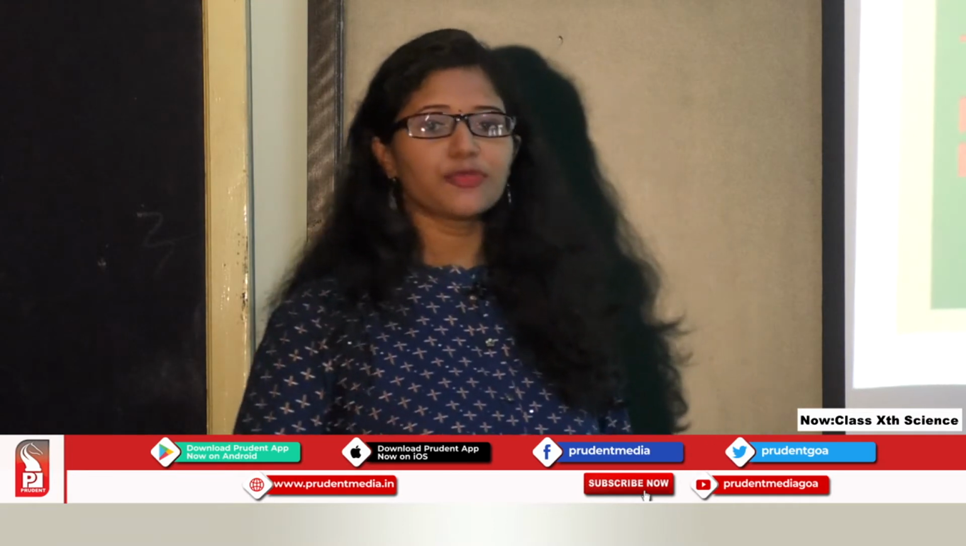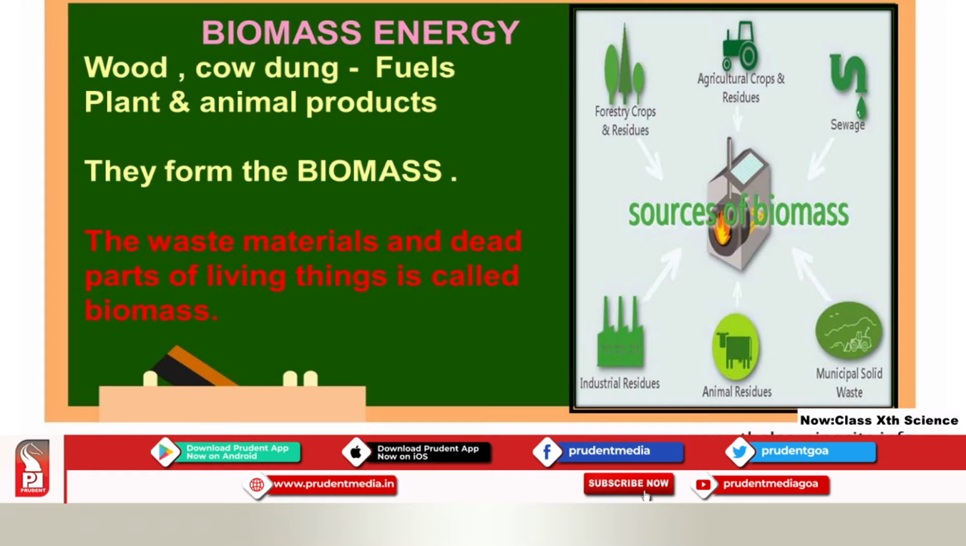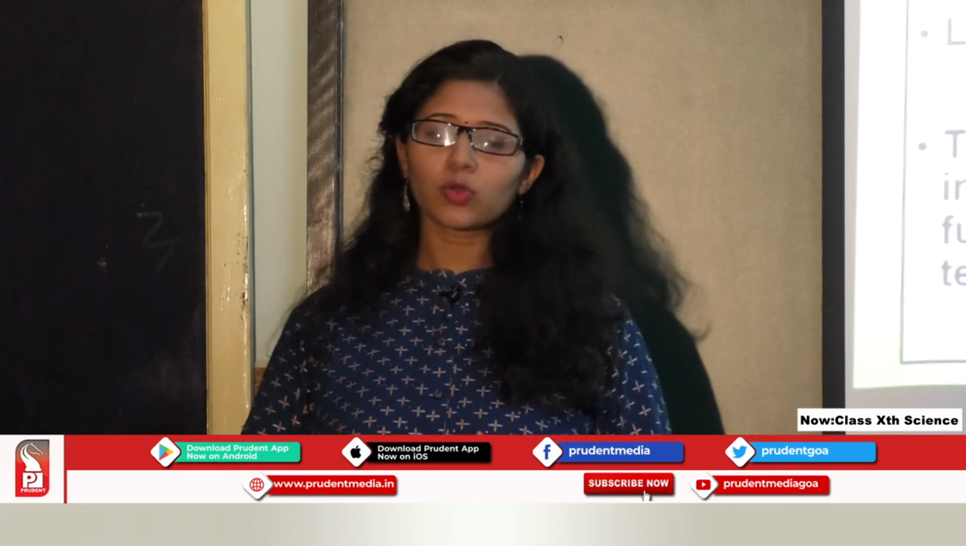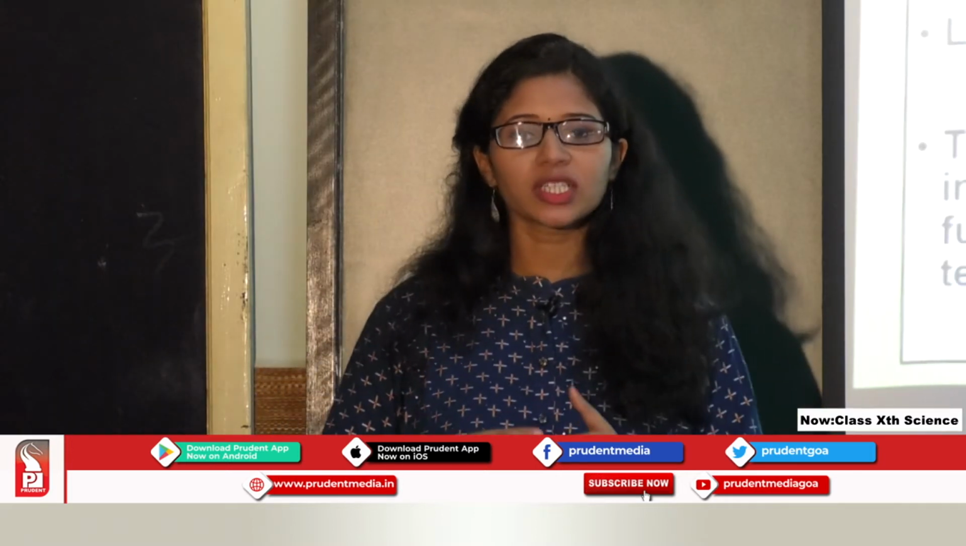You can see different sources of biomass, which include sewage, agricultural waste, which is seen in the fields, forest and crop residue, industrial waste, animal excreta or animal dung, and municipal solid waste. All these are the sources of biomass. I repeat, biomass is the waste material or the dead remains of plants and animals. You know about wood and cow dung. So wood and cow dung belong to biomass fuels. They are called biomass fuels.